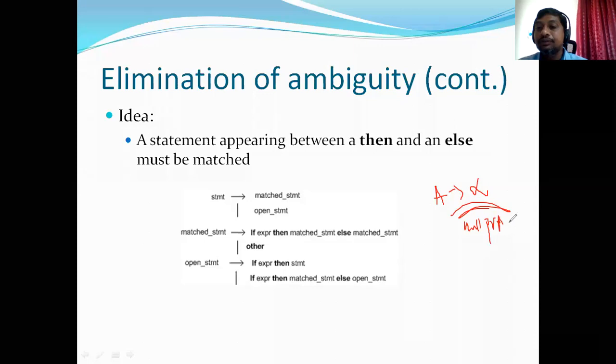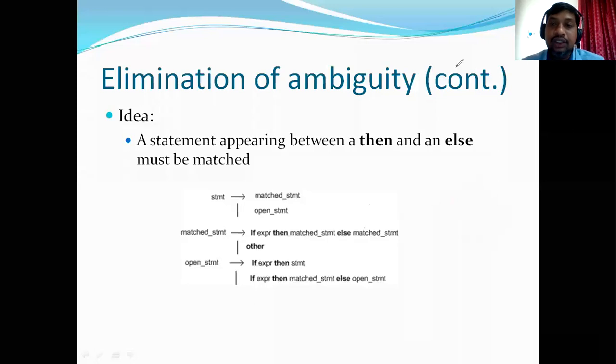Null productions. If there is a null production, that means it is going to be terminated at that particular instance itself. It cannot be derived further, or we cannot get more terminal strings. If you have more null productions, there may be a chance of getting fewer strings in the long run. So it is always advisable to have fewer null productions in your grammars. These are some general problems.